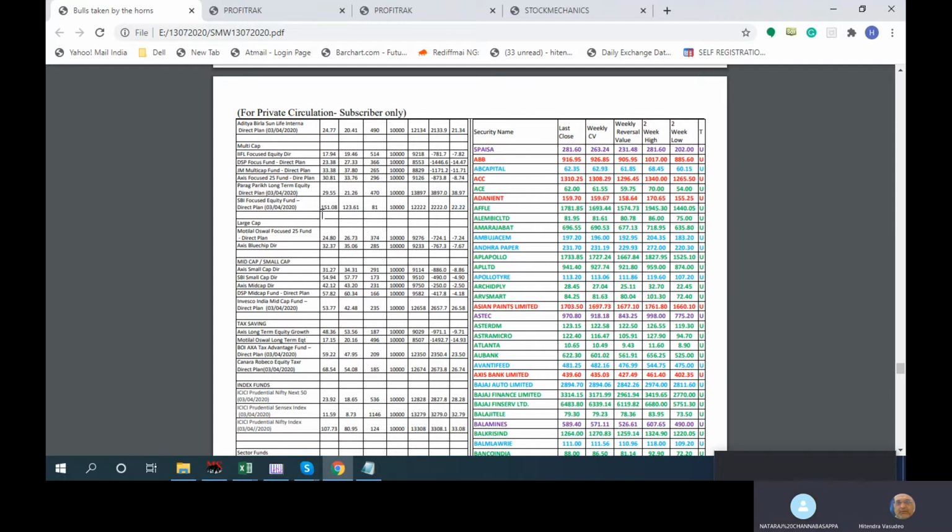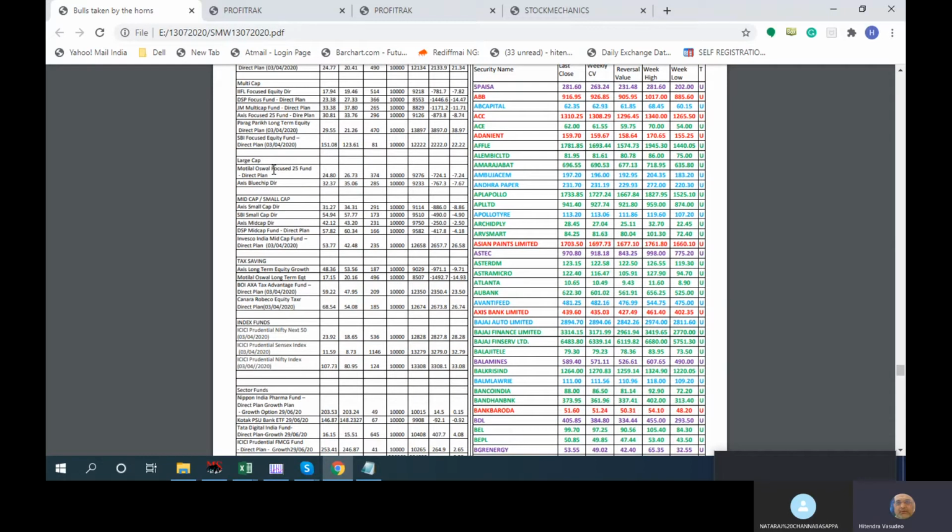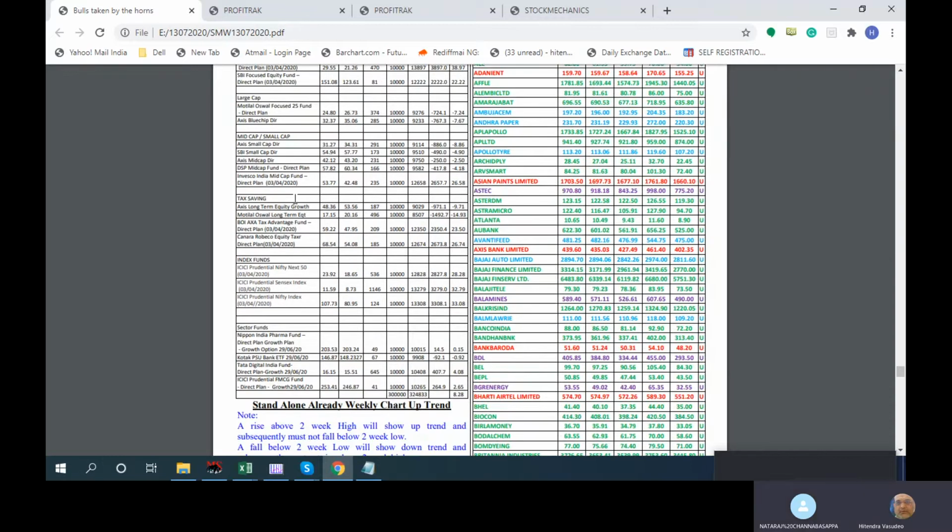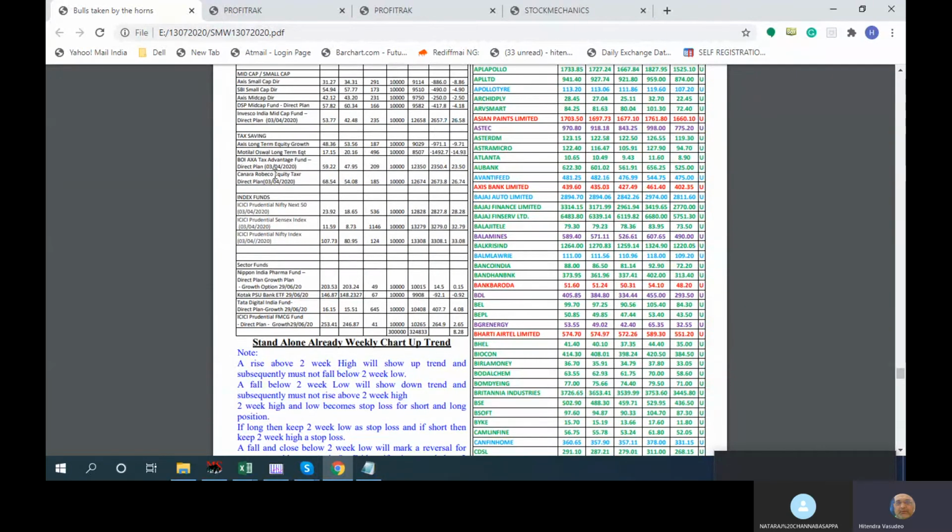Accordingly, it offsets more large cap. Then we have not done any addition in that. Then mid cap and small cap, we had done certain additions. We started with Axis and others, but in April we added Invesco mid cap. Others are in the recovery part. Tax saving we have put over here. Axis long term earlier. In April we added BOI tax fund, that is 23% up. And Canara Bank equity we have reached 26%.